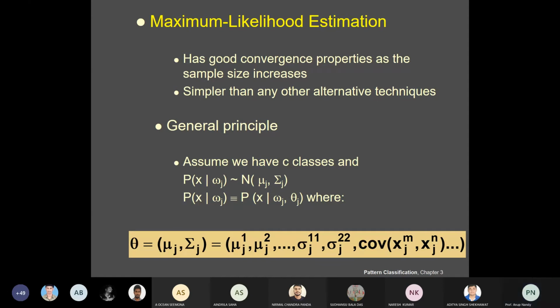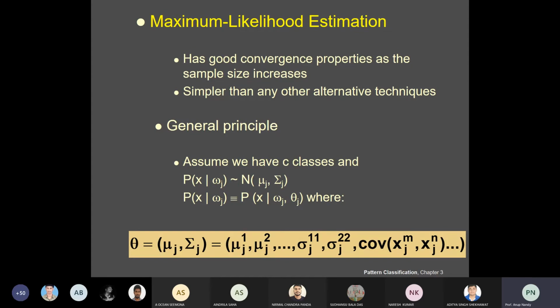Theta j. It is N of mu j, sigma j, so this theta j is mu j and sigma j. This theta j is called the parameter vector, it has p components, and for each class you will have one such vector. Theta j consists of the components of mu j and sigma j.